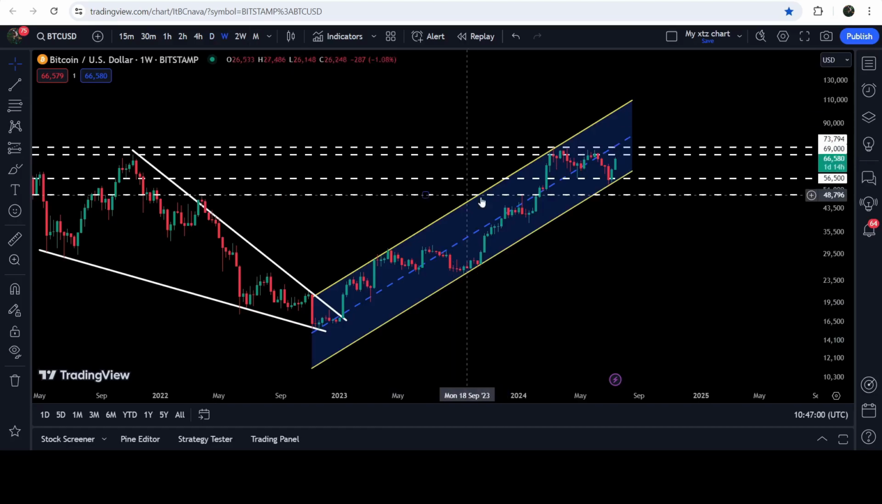And I would also like to show you once again this rising channel that has been formed after breaking out this big falling wedge pattern.